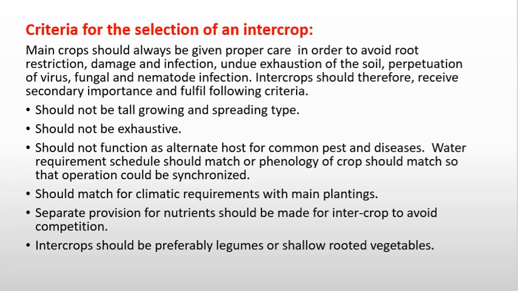Criteria for selection of an intercrop: the main crop should always be given proper care in order to avoid root restriction, damage, and infection, undue exhaustion of the soil, and perpetuation of virus, fungal, and nematode infection.